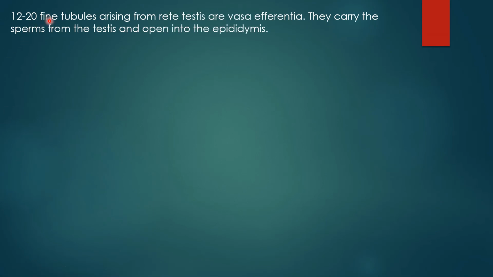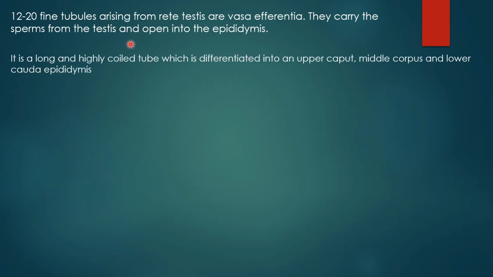12 to 20 fine tubules arising from rete testis or vasa efferentia. They carry the sperm from testes and open into the epididymis. It is a long and highly coiled tube which is differentiated into upper caput, middle corpus, and lower cauda epididymis. The sperm undergo maturation in the epididymis. The sperm which is formed in the testes is not that mature. So the maturation takes place in this epididymis.